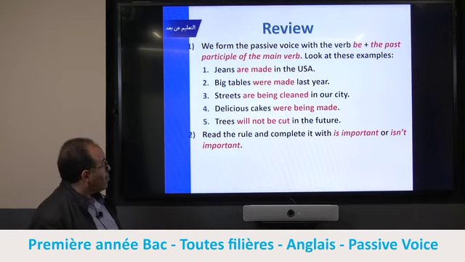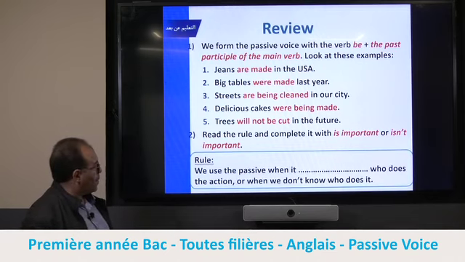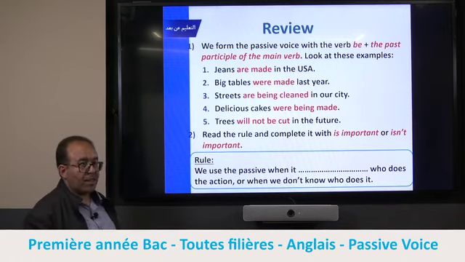Now read the rule and complete with is important or isn't important. Have you decided? I hope your guess will be correct.